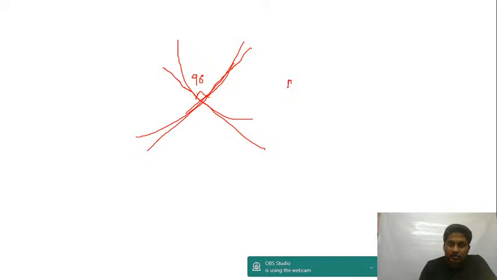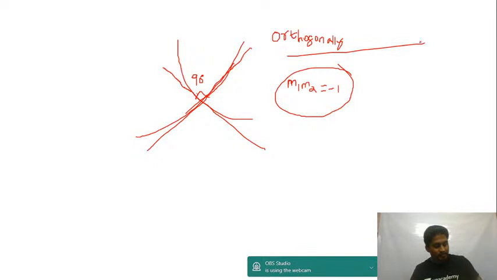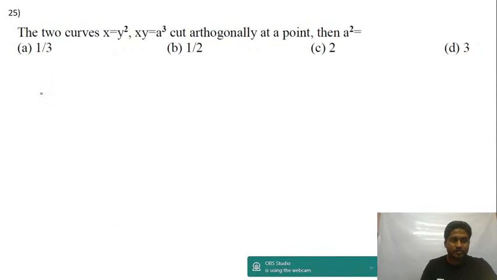M1 into M2 should be equal to minus 1. Orthogonal or perpendicular meaning is same. Two curves cut each other orthogonally, M1 into M2 should be equal to minus 1. So I am going to use the same logic. Two curves cut at right angles. What should be the value of a square?